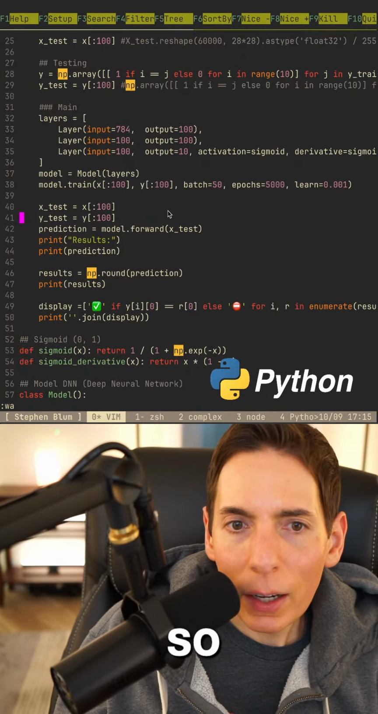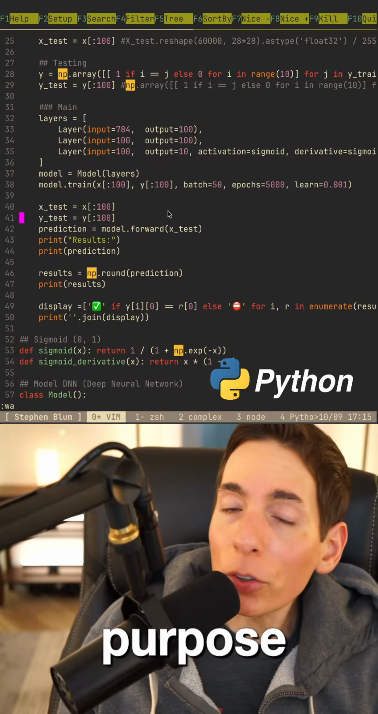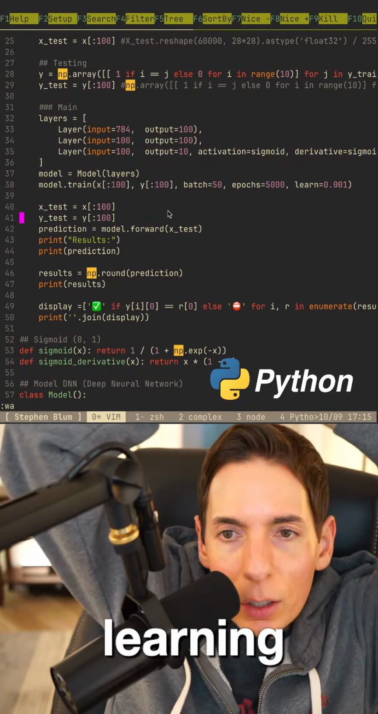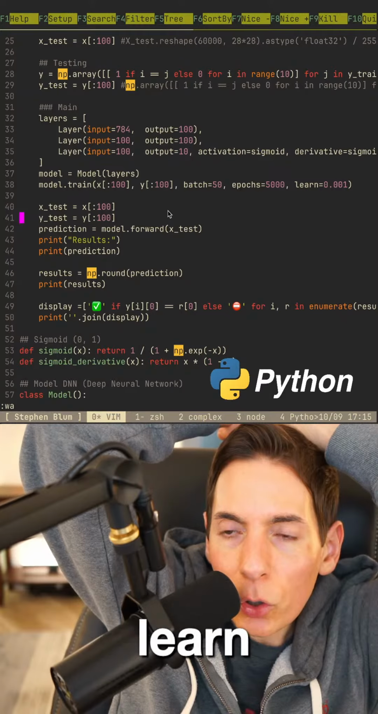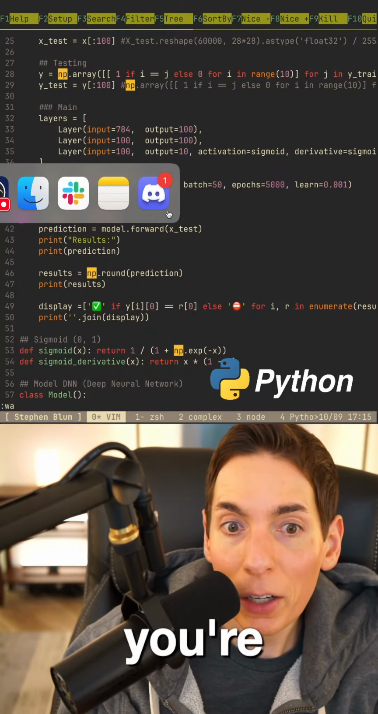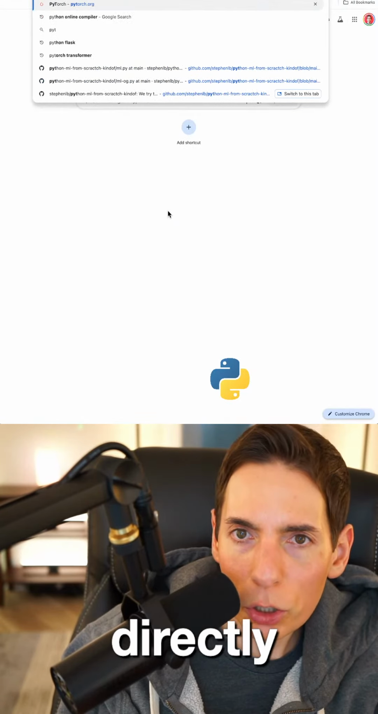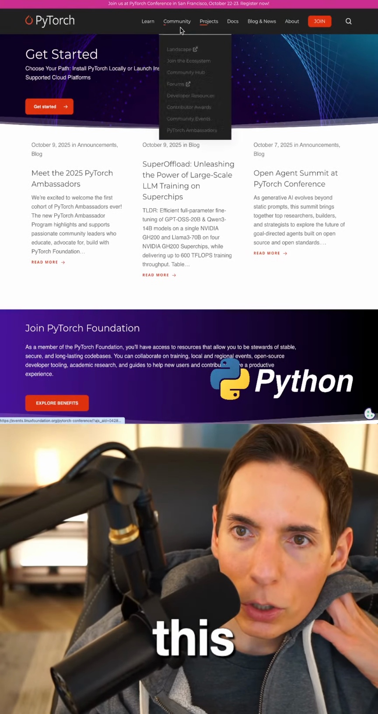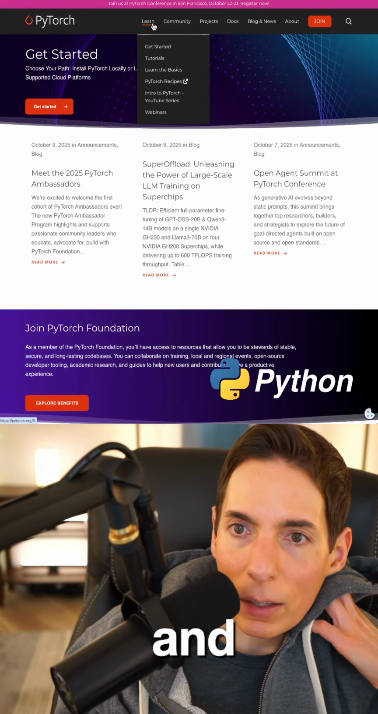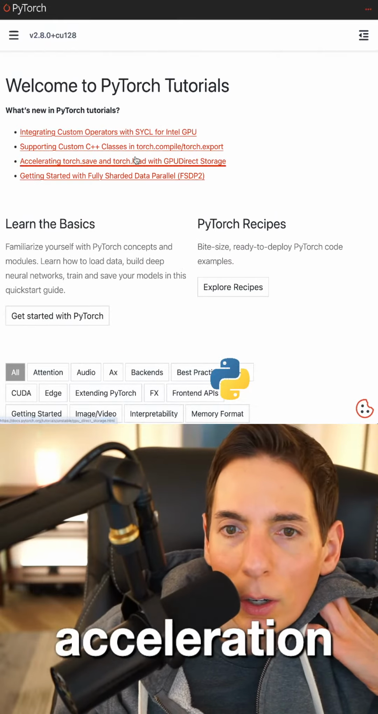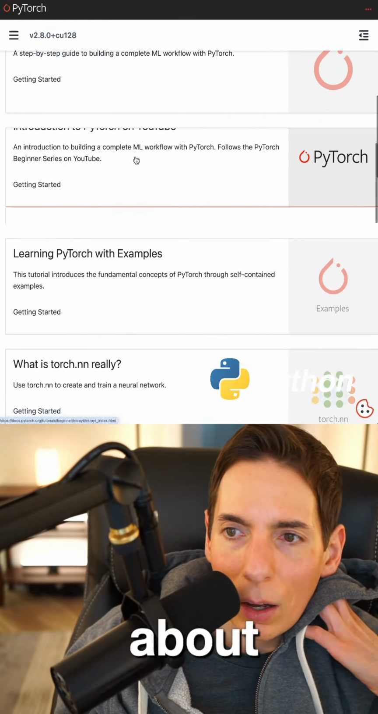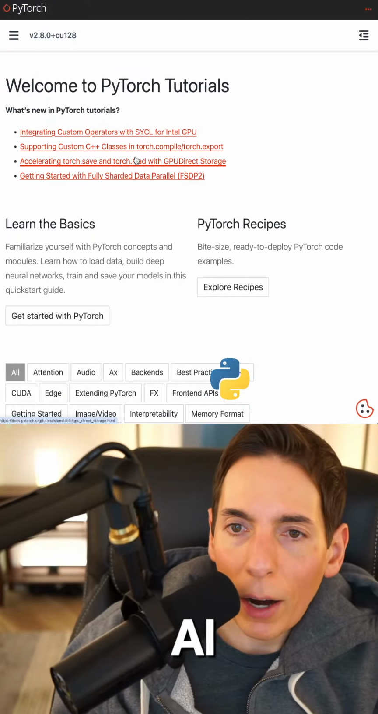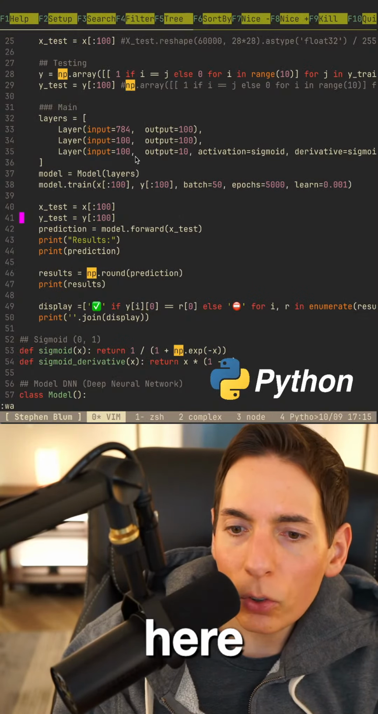So, seems quite nice. What's the purpose? The purpose is learning. If you're going to be building your own machine learning model, you're probably going to use PyTorch directly, and it has hardware acceleration. So you don't have to worry about writing your own algorithm from scratch. But what we're doing here with our own stuff is we're learning.